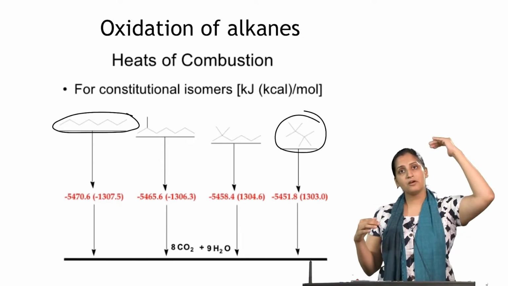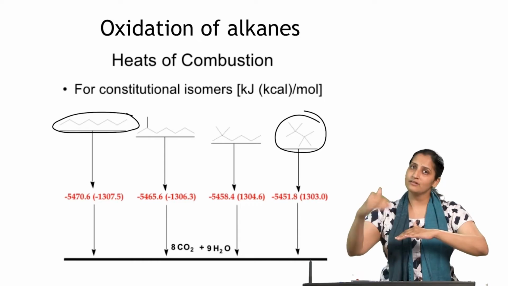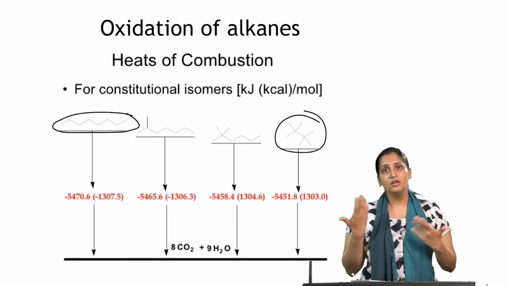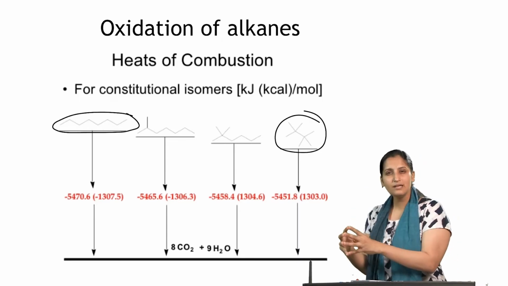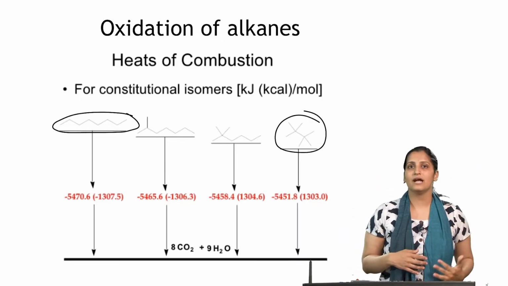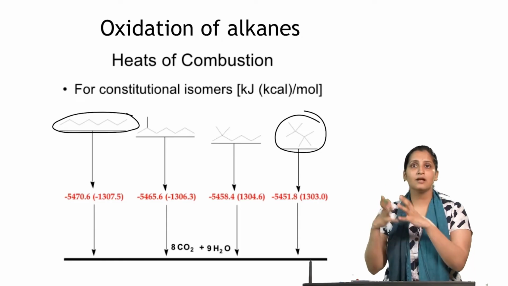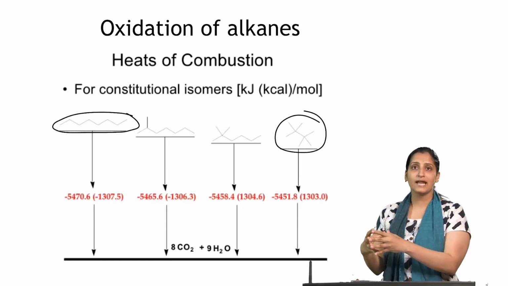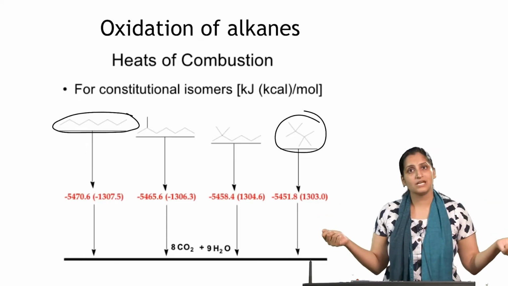So, as you jump from the 5th level, you are going to release much more energy than when you jump from the 2nd level. So, you can imagine that the person standing on the 2nd level is a little more stable than the person standing on the 5th level. Similarly, an alkane with branches is going to be a little more stable than the corresponding straight chain alkane.